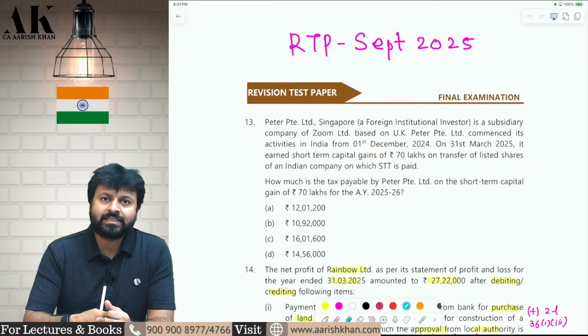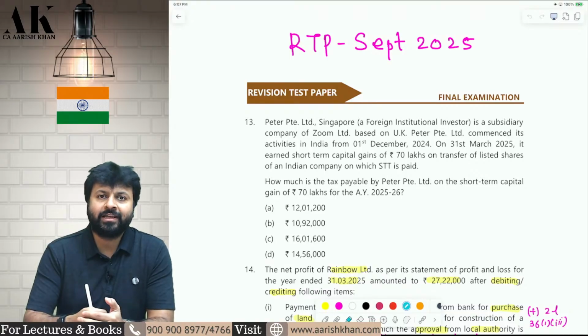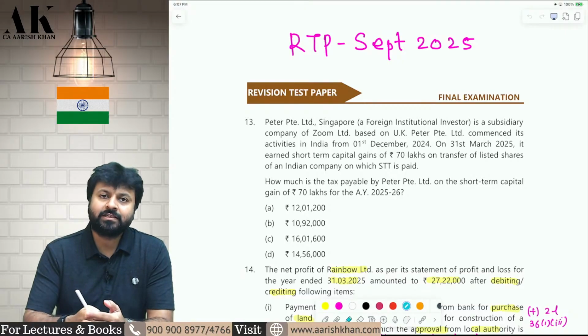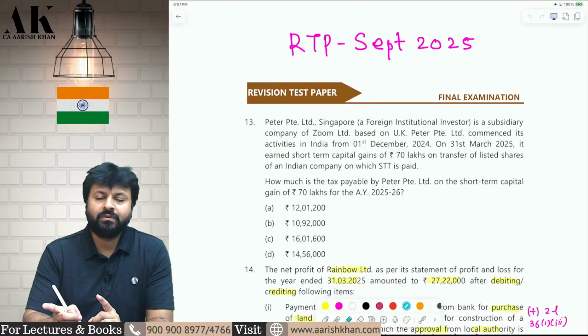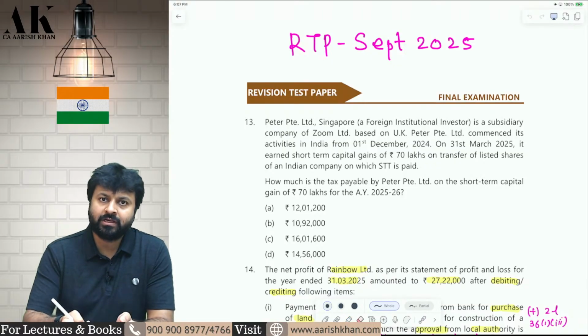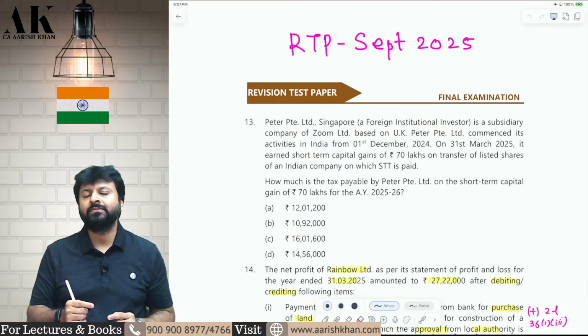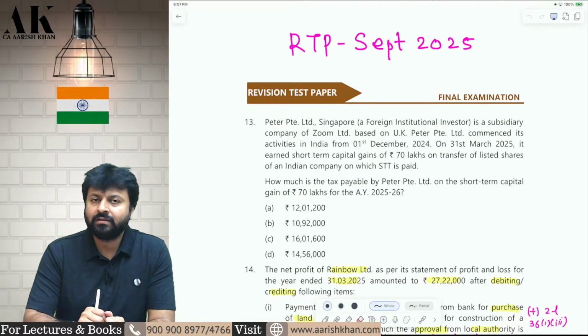So I thought of making a separate video for you all in the form of this lecture, whereby we will try to cover those 4 papers in today's session live. This session will cover the latest RTP, latest MTP, and the latest suggested answer of May 2025 exam paper. After the completion of this session, we will have a compilation of almost 30 papers: 26 papers from the last compilation video, which is applicable for your exam, and 4 papers from here. You can compile both of them, and that will make around 30 papers. The soft copy of this file I have already uploaded on the Telegram channel. You can download from there.